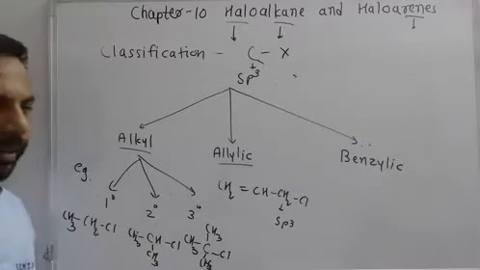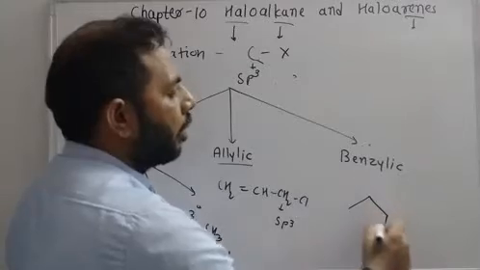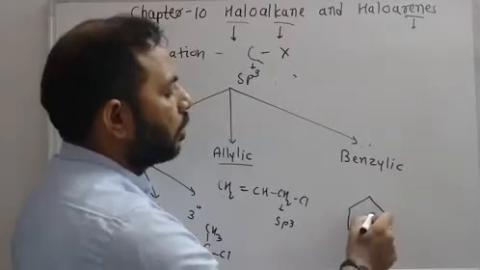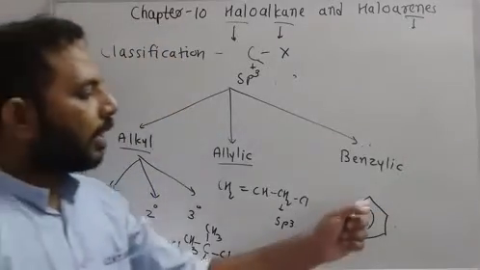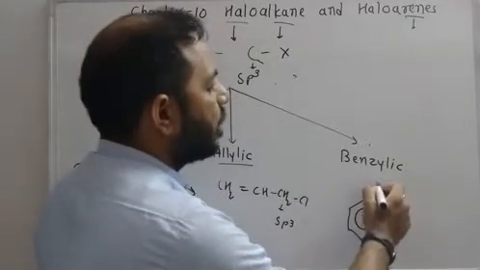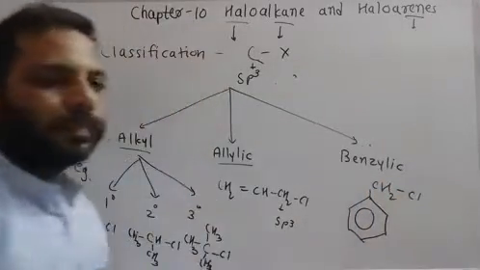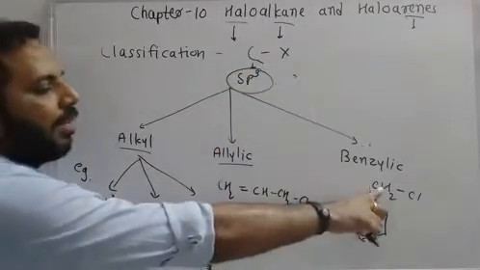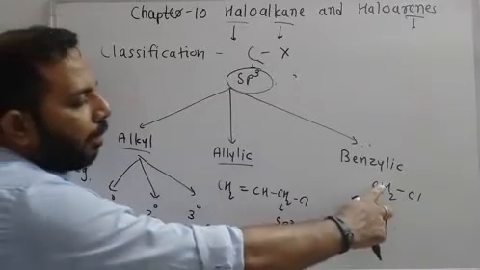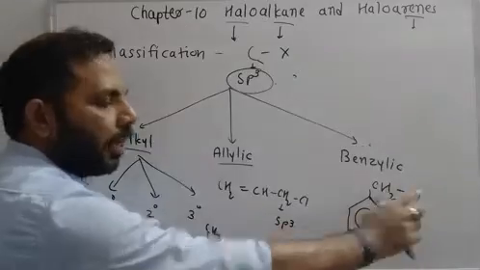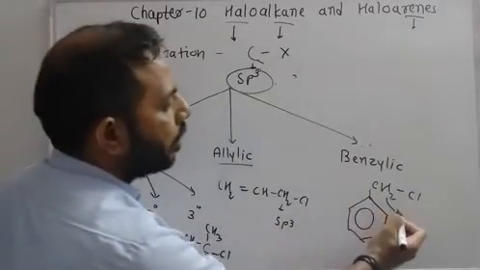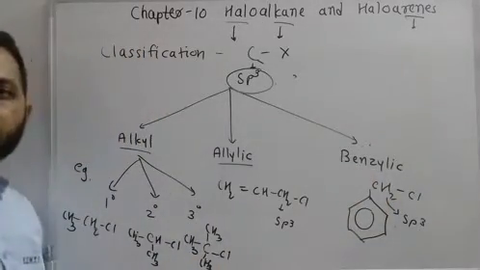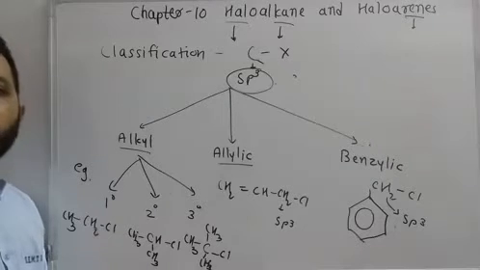Now we will discuss benzylic. In the case of benzylic, the name itself suggests it must have a benzene ring in the structure. The benzene ring is there, but the halogen is not directly attached to benzene. It is attached to an alkyl group, because here the chlorine or halogen-containing carbon must have sp3 hybridization. So the carbon of the alkyl group attached with the halogen is sp3 hybridized, and that alkyl group is attached with an aromatic ring, let's say benzene. That type of structure is known as a benzylic halide.